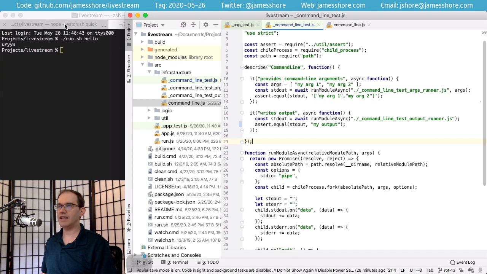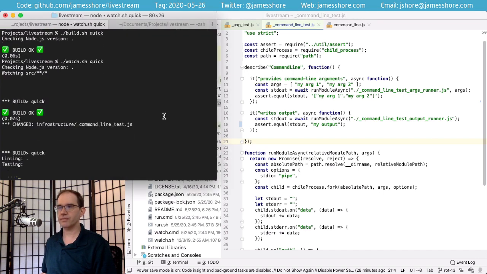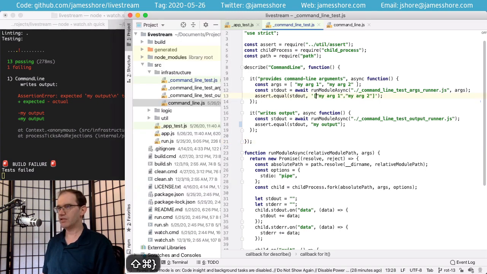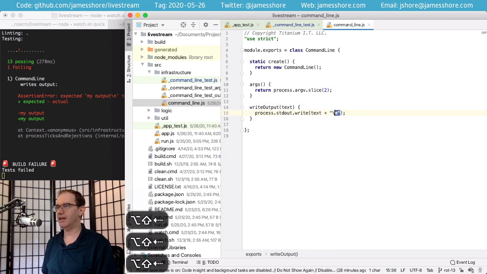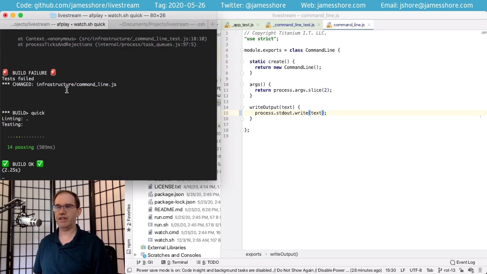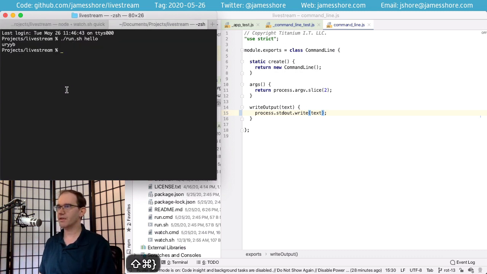And we'll run those tests, and they fail. We expected it to not have a carriage return, but it's getting one. So that's great. We'll just come in here and fix that like that, and make sure that works. Tests pass, we're golden, right? Everything's good, we're done, let's check it in and ship it.